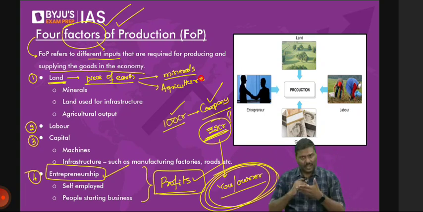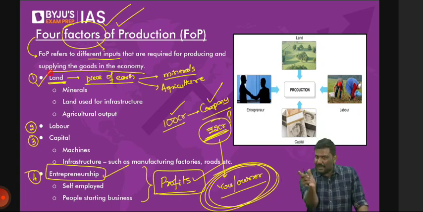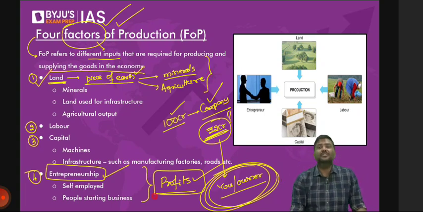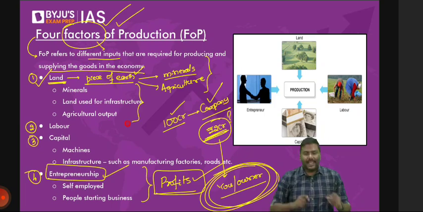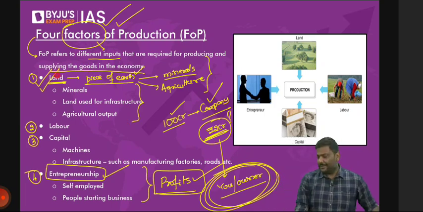So understand the logic here. Whenever you use the term land in economics like this, it is not just the piece of earth. It is for whatever purposes you can use it for. And how do you define it? Simple. Any natural resource that you can get is referred to as land. Can I go forward here?